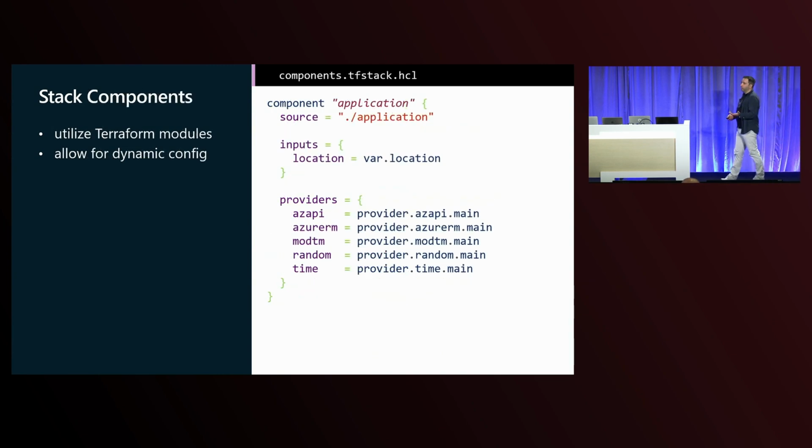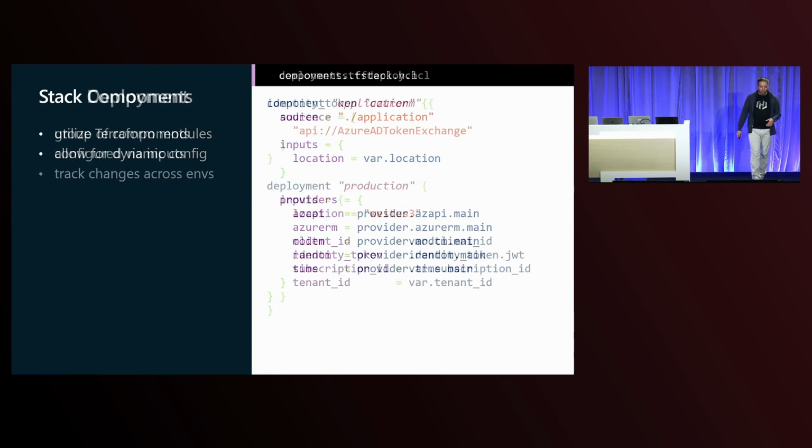And then comes the part that you already have, wrapping your application in a component, putting a few variables in. In our case, what we want to specify is a location. Obviously, there's about 25 more, but they're not super relevant for this showcase. We're pushing in the providers that we need, again, with an option to specify specific providers for specific endpoints. We could say, maybe we want to have the random provider that's HSM backed because we want hardware-based randomness instead of software-based randomness. So there's a couple of options that we can do and use.